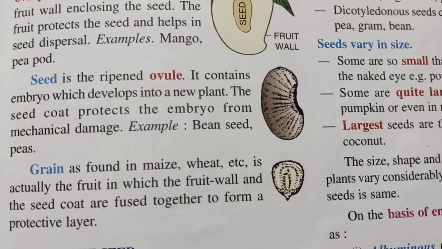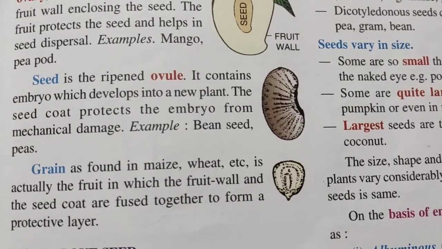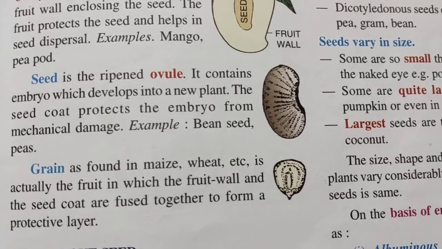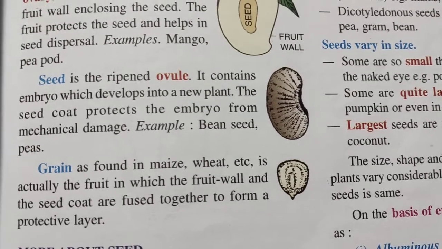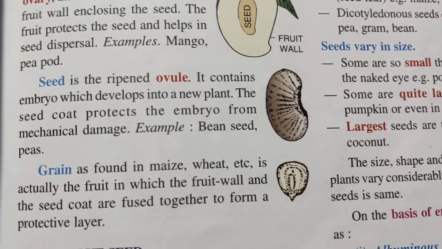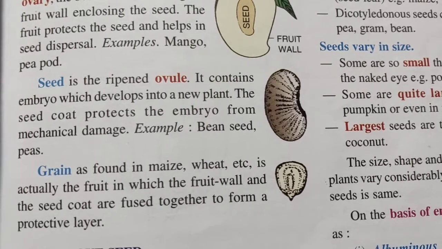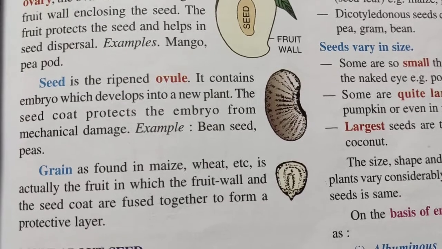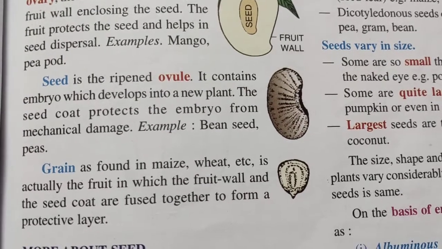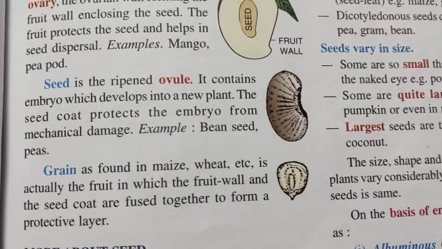A tough, hard structure. But it is actually the fruit in which the fruit wall and the seed coat are fused together and it cannot be separated. Right? Example, maize, wheat, rice, these are all grains. Clear?